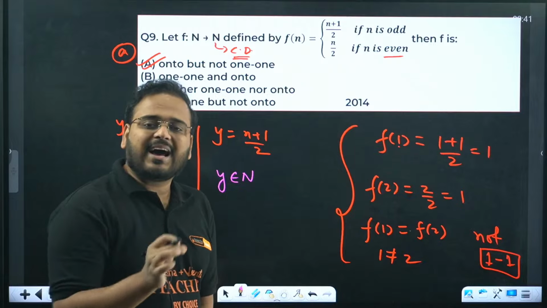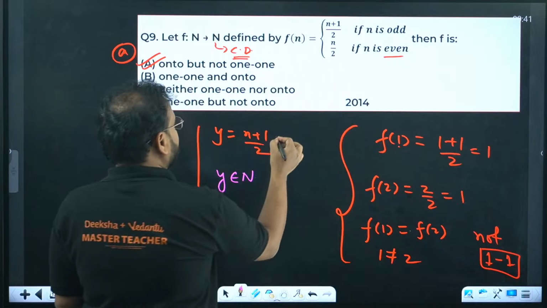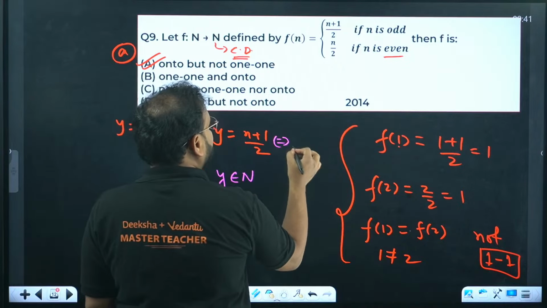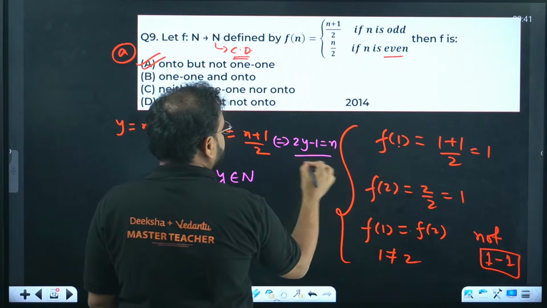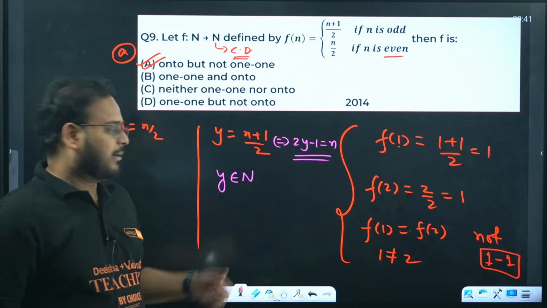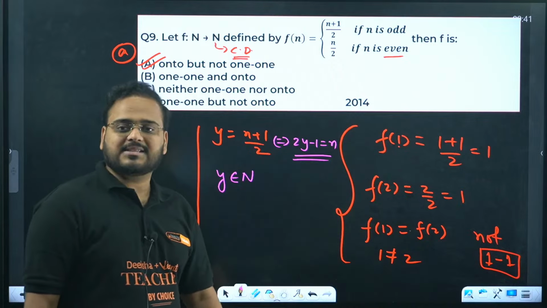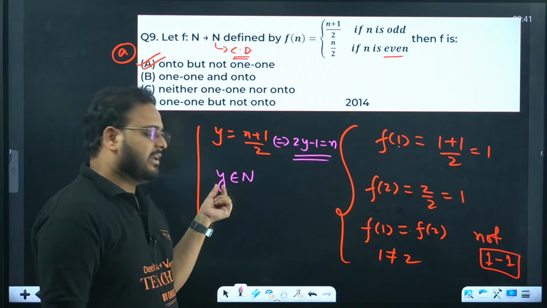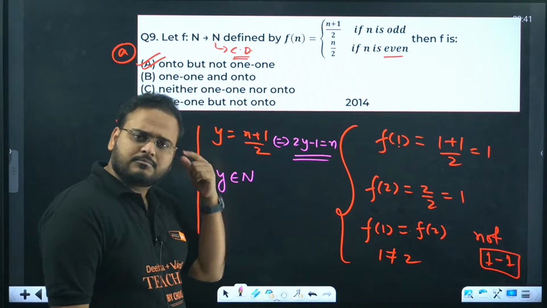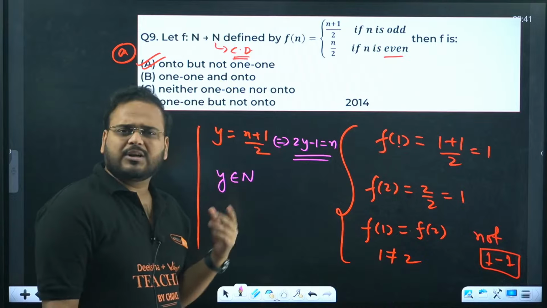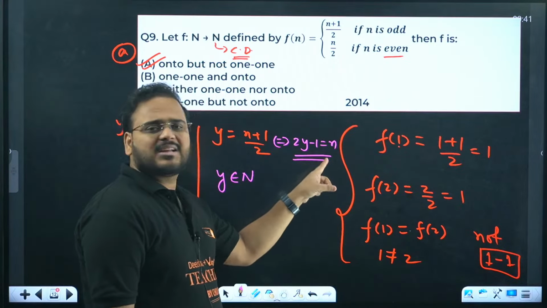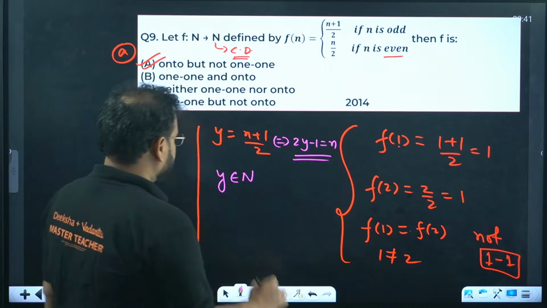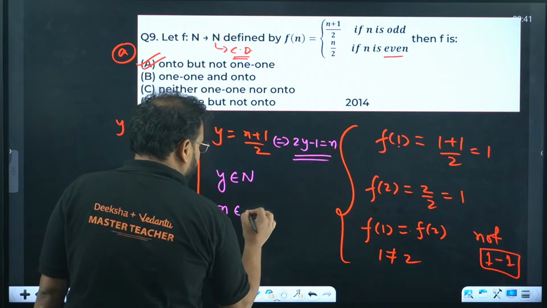If you simplify this, you'll get the value of n as 2y minus 1 equal to n. Think logically. I'm doing 2 into y minus 1 as n. Now for all y as a natural number, I can take y as 1, 2, 3, 5, 16, anything. If you do that, 2y minus 1 is also a natural number. So n also is a natural number.